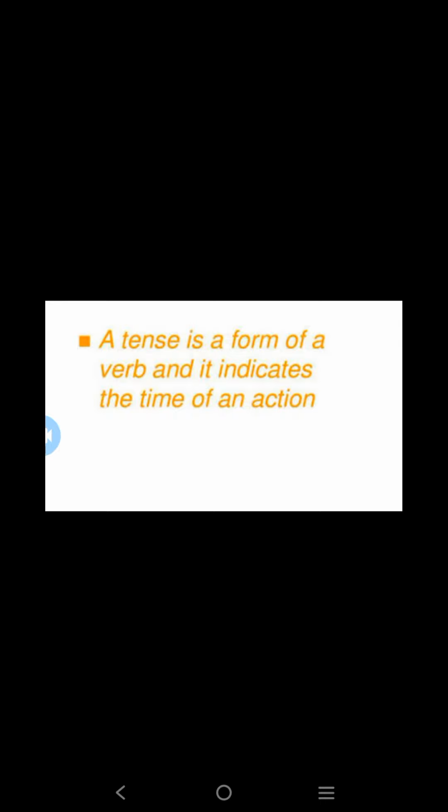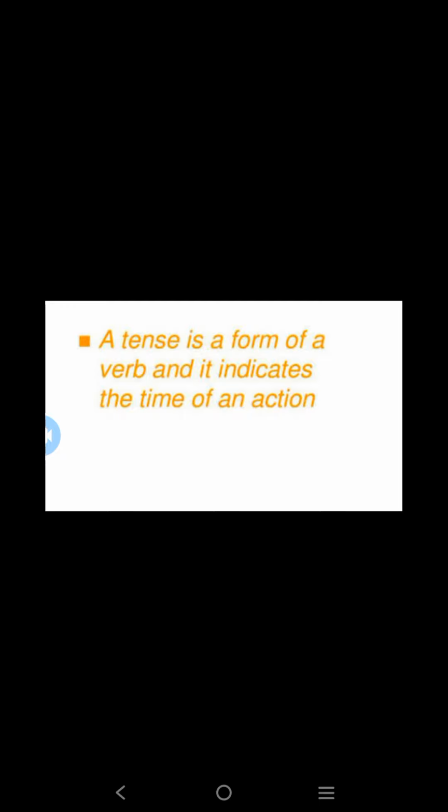Verbs take different forms to indicate the time. A verb will change its form, such as present tense or past tense. If the verb is in past form, we can tell the action happened in the past, and if the verb is in present form, the action is happening in the present. With the help of the verb form, we can identify whether the action happened previously or is happening now. So verbs play an important role in tense.